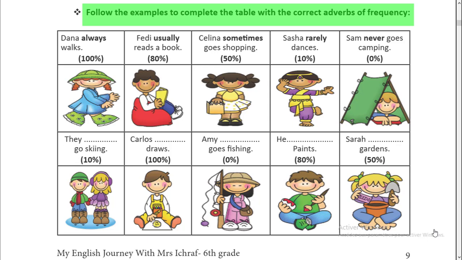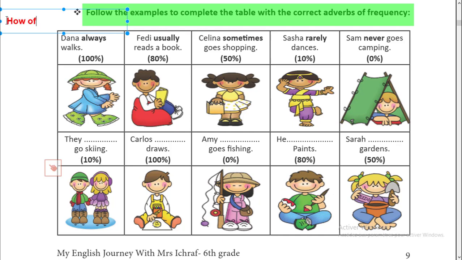Adverbs of frequency tell us how often an action takes place. An easy way to remember the meaning of frequency adverbs is to match them with percentages. So we ask just a question: how often do you do something? Let's start with the first example with Dana here. So we can ask a question. Simply we say, how often?